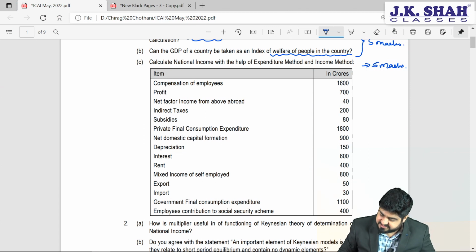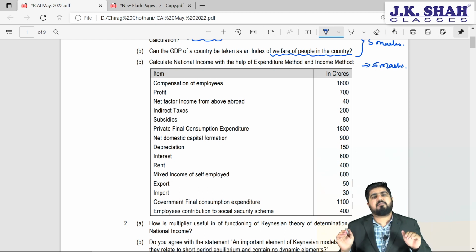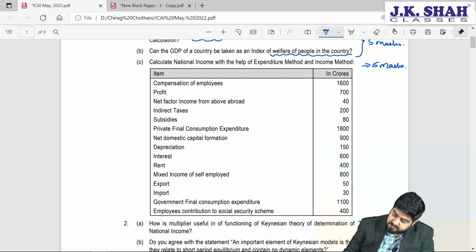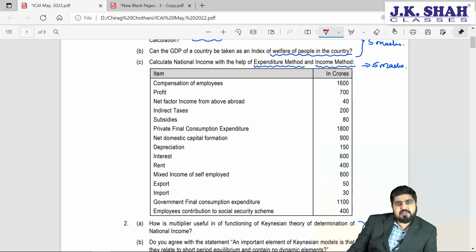Question number C. Calculate national income with the help of expenditure method and income method. Okay. So now they have asked you to calculate expenditure method as well as income method from the following data. My dear friends, generally income method and expenditure method should give the same answer.